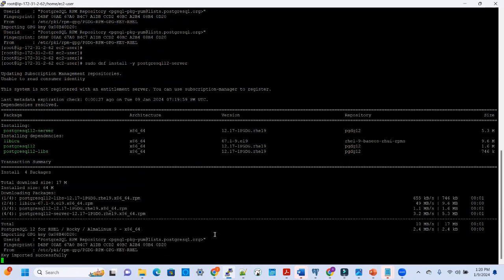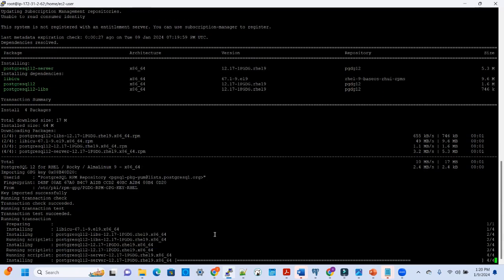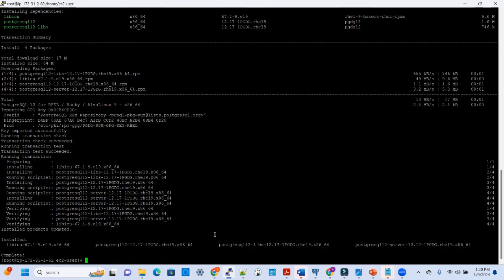So these are all the packages that it installed: libicu, the Postgres 12 server, the Postgres 12 client, the Postgres 12 libraries, and Postgres 12 server.